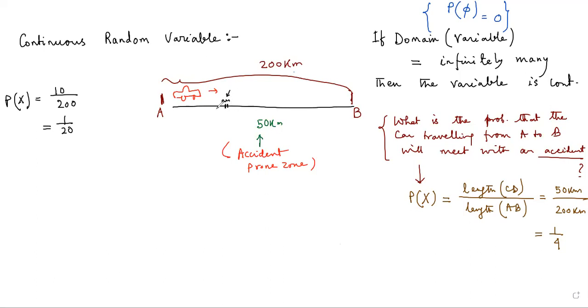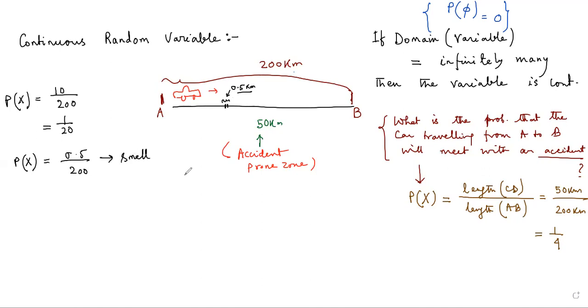There is a kind of quick turn or some sort of bumper whose length is 0.5 kilometers. So in this particular case, the probability of the event will be 0.5 by 200 kilometers, which is very small.